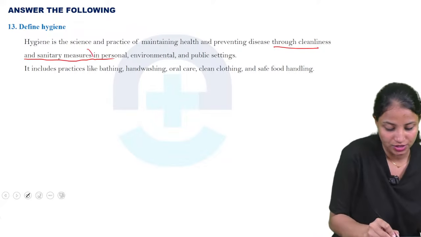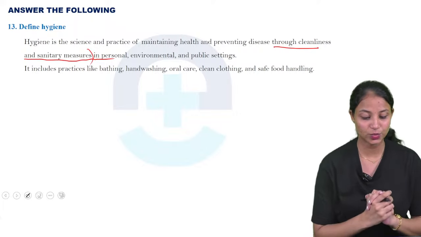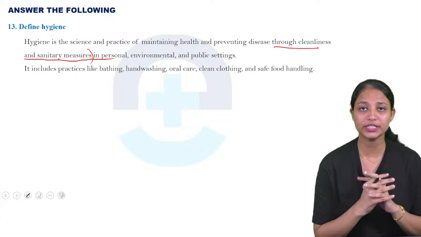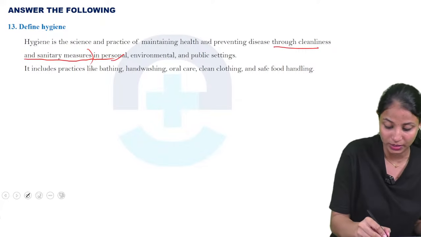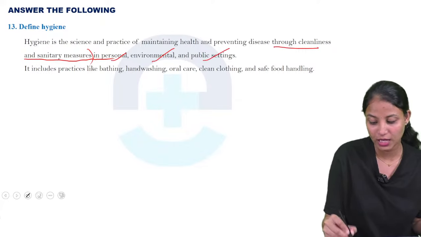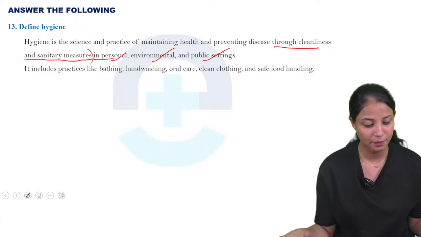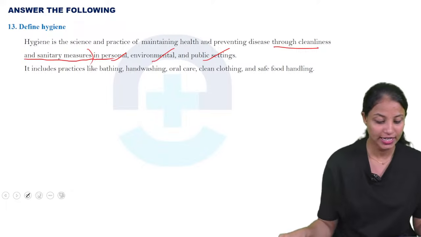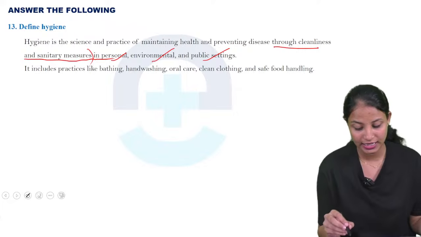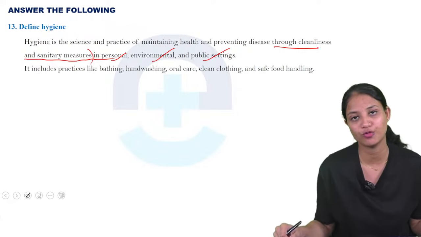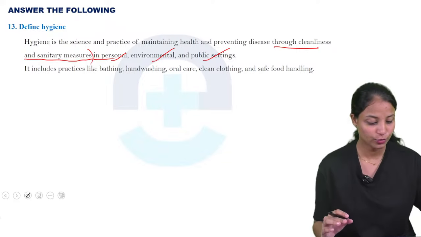Through cleanliness and sanitary measures, we can know whether the person is hygienic or not. In which ways do we check? In personal way, environmental way and public settings. In these 3 things we check whether the patient is hygienic or not. It includes practices like bathing, hand washing, oral care, clean clothing and safe food handling. These are the practices we do daily for hygiene.